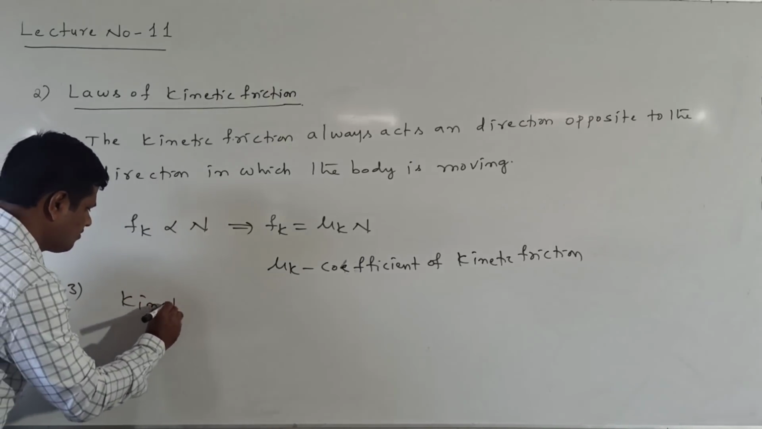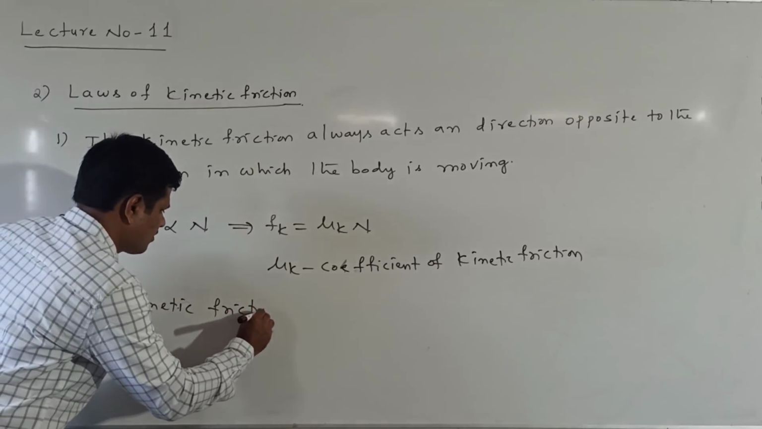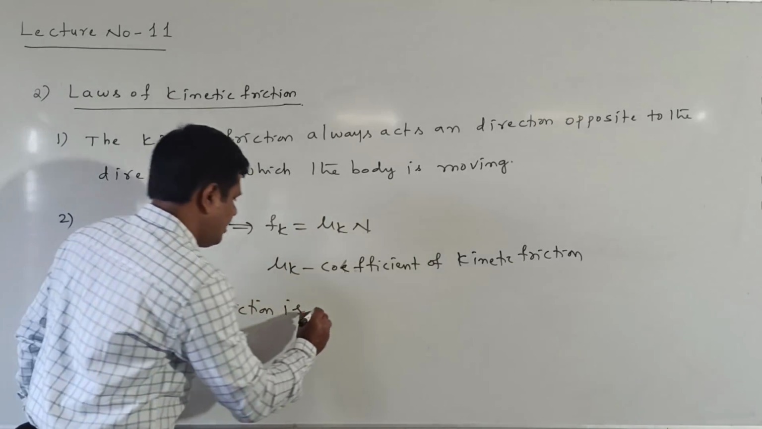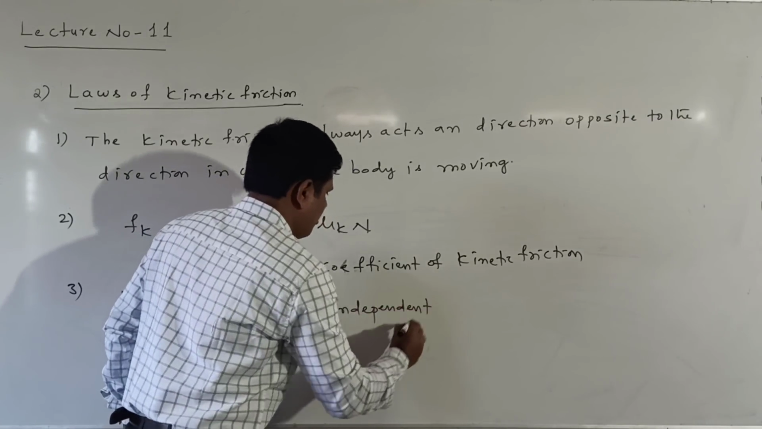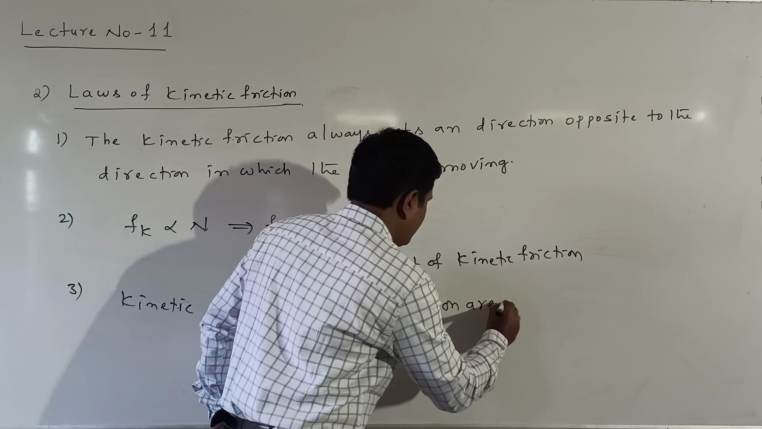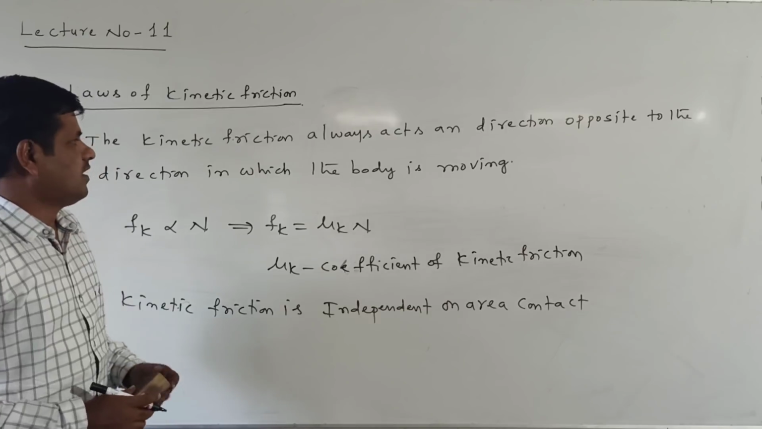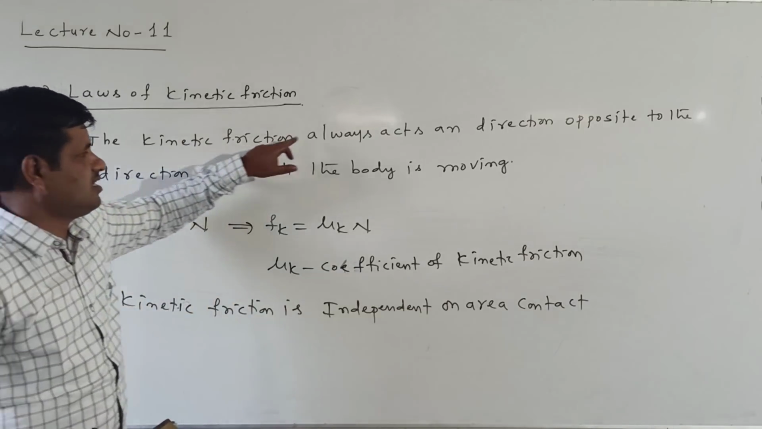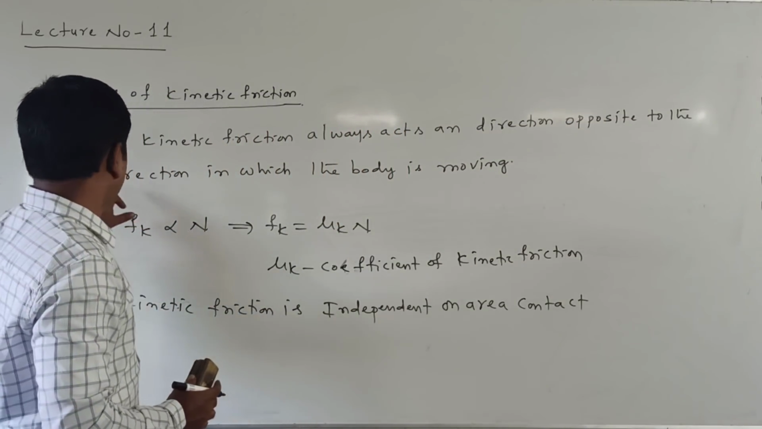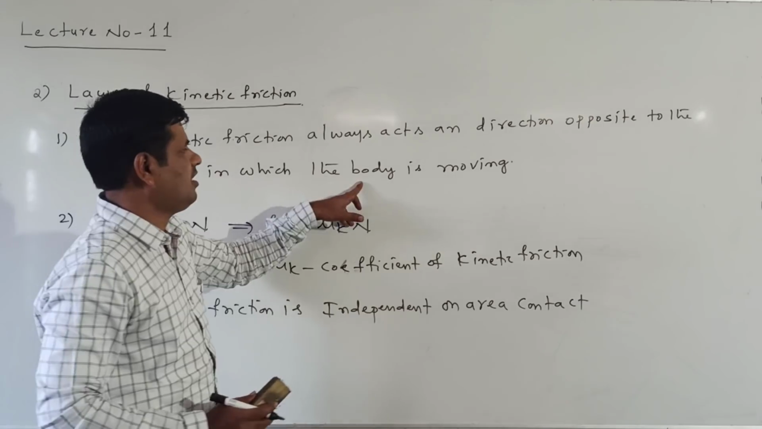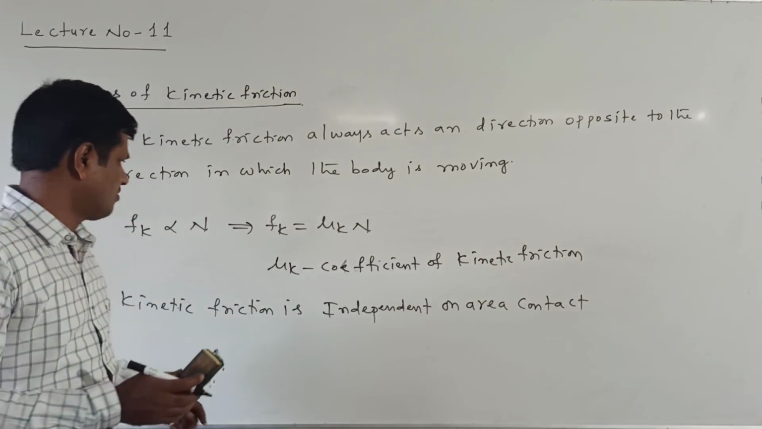Kinetic friction is independent of the area of contact. It is also independent of the area of contact. Once again we will discuss here. The kinetic friction always acts in a direction opposite to the direction in which the body is moving. If the body is moving in this direction, it will act in the opposite direction.